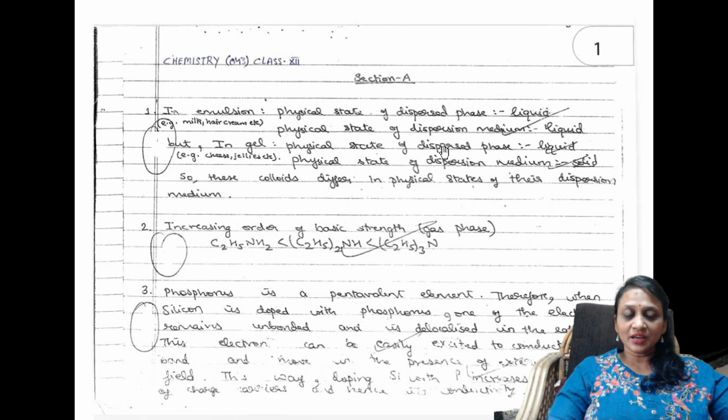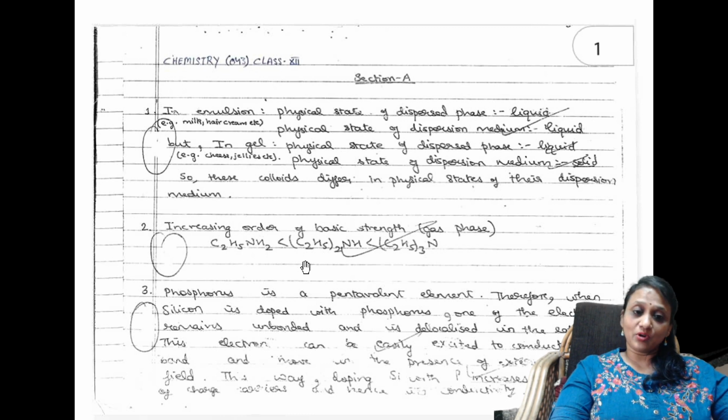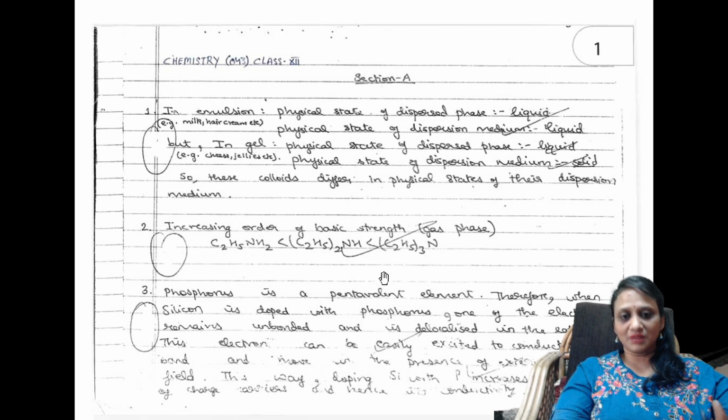That's all. When I take the next thing, they have asked the increasing order of basic strength in gas phase. Okay. We have 2 phases, aqueous phase and gas phase, and one more with the ethyl group. Correct, my students? Increasing order, they said. So among everything, in the increasing order the gas phase is always tertiary, isn't it? So the order is written like this. Full marks, students. You'll be getting full marks for this.